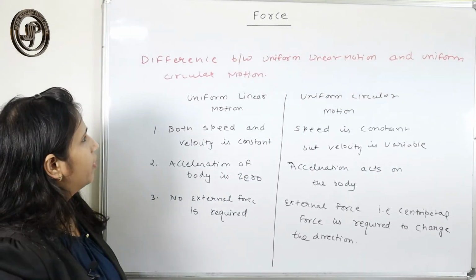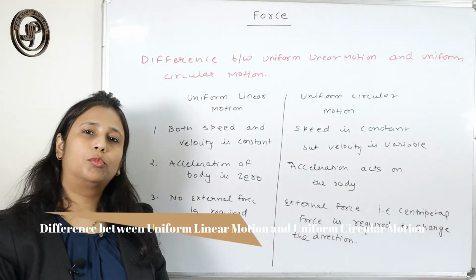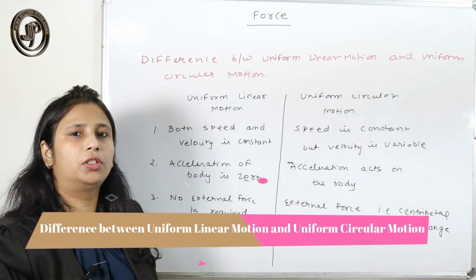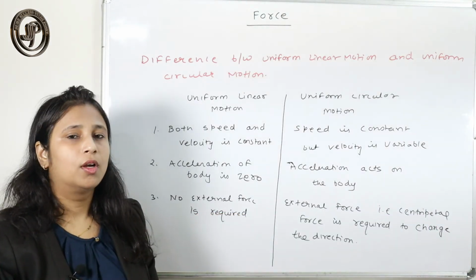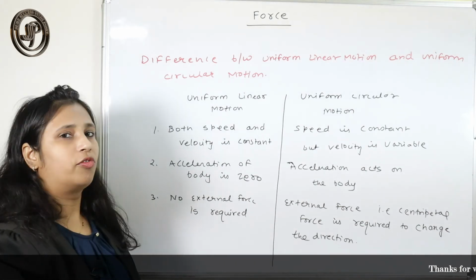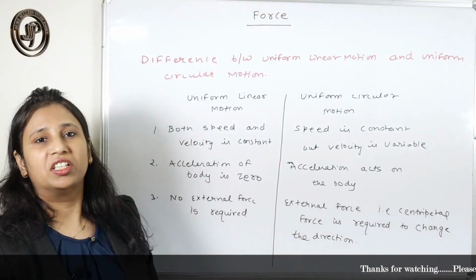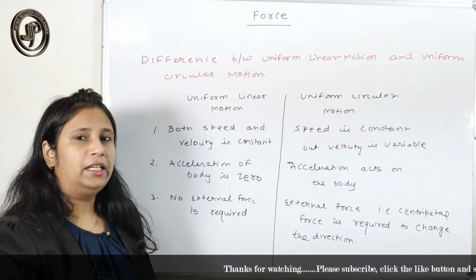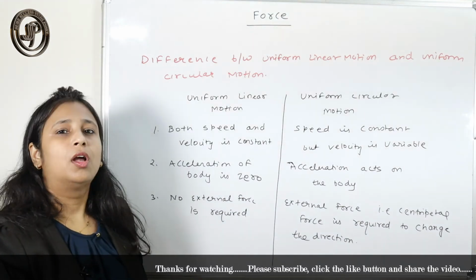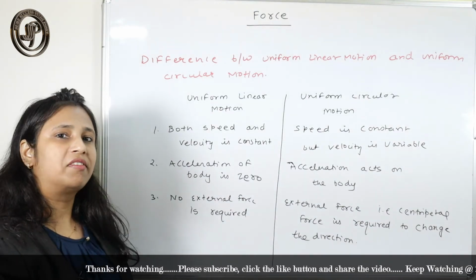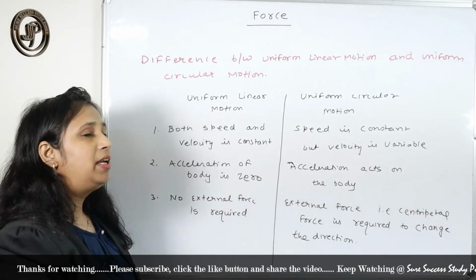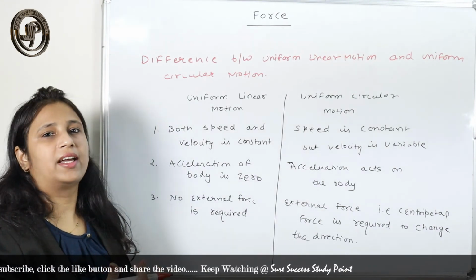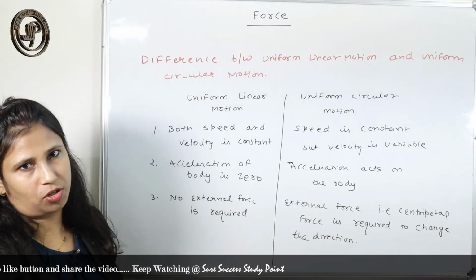So let's see the difference between uniform linear motion and uniform circular motion. Uniform linear motion you did in your class 9th. Now you have studied uniform circular motion. So what is the major difference between the two? In uniform linear motion, you have studied that the body travels equal distance or equal displacement in equal intervals of time.